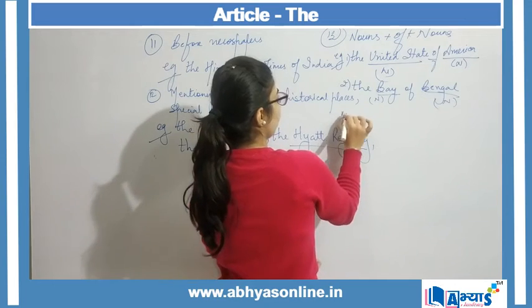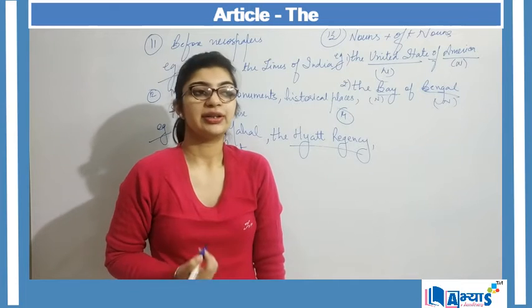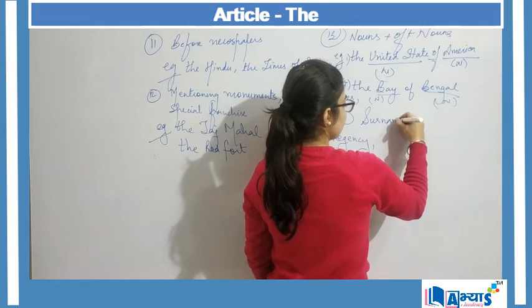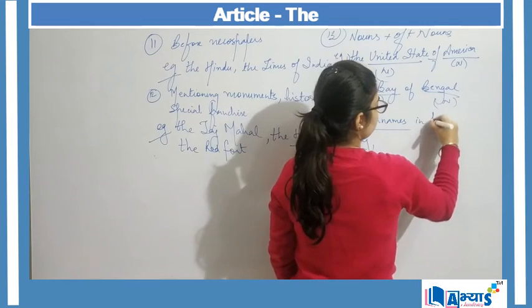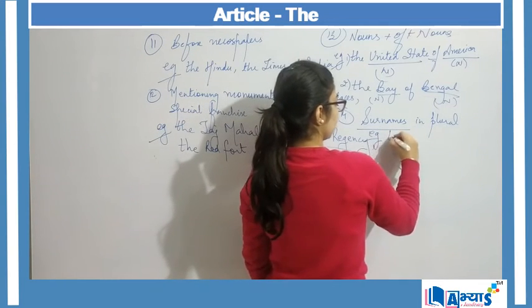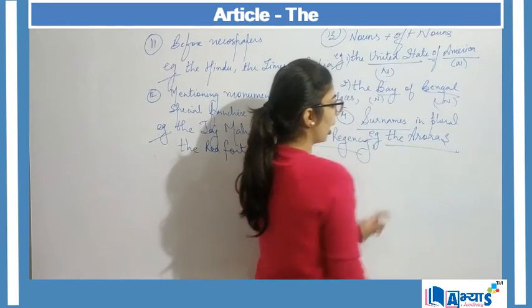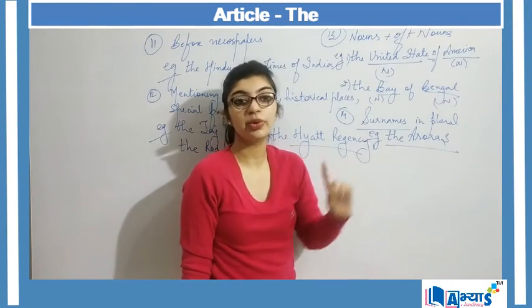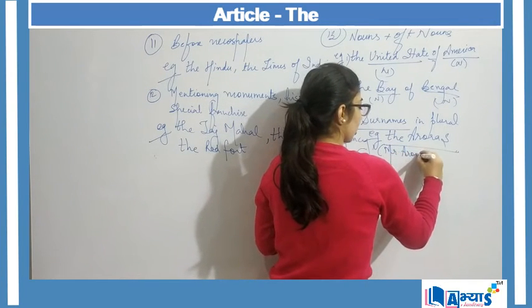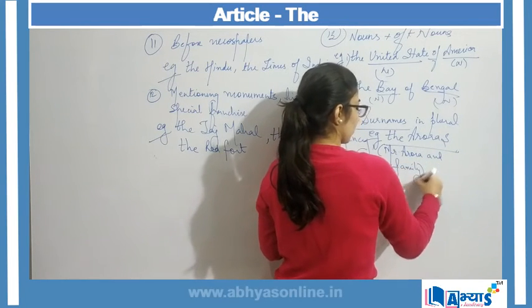Another area where the article the can be used is for mentioning surnames, right? For mentioning surnames in plural. Example is the Aroras. Now here the Aroras are plural, which means Mr. Arora and family, right?